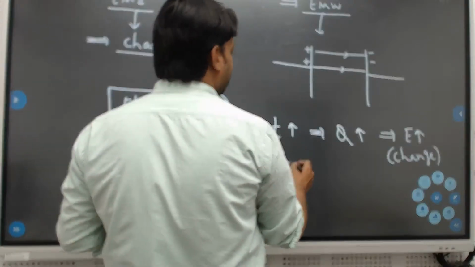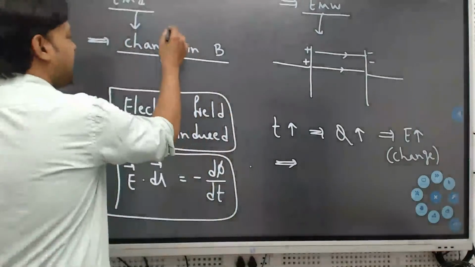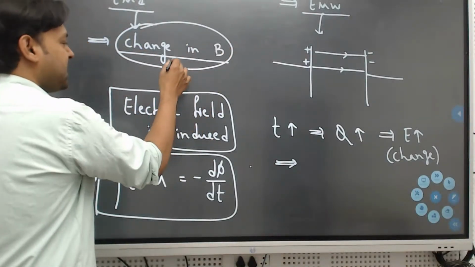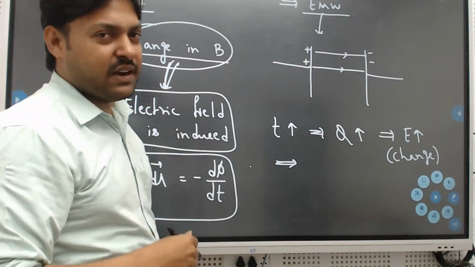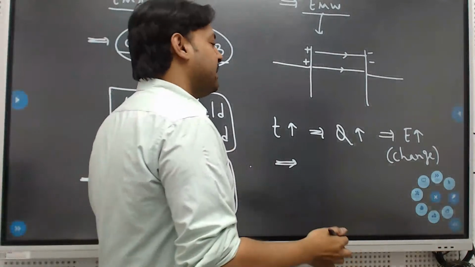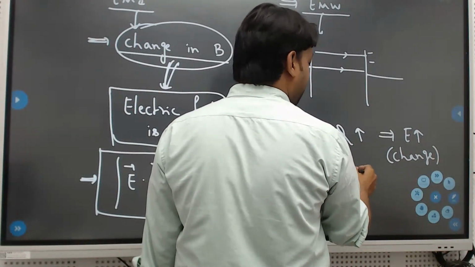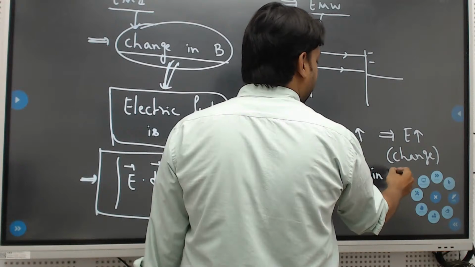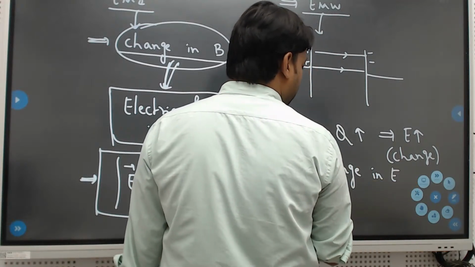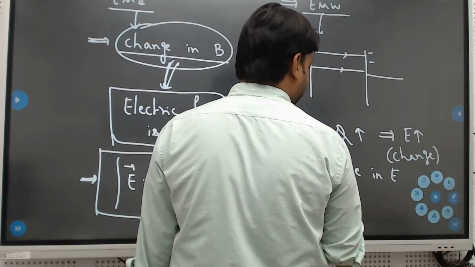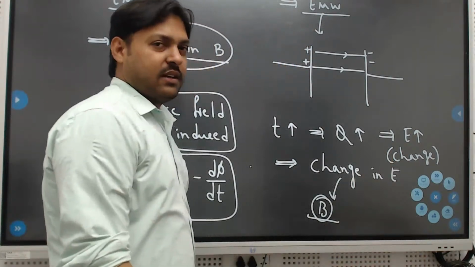What is that? Think. Change in the magnetic field leads to an electric field. Now change in the electric field leads to a magnetic field. That is the concept. Okay.